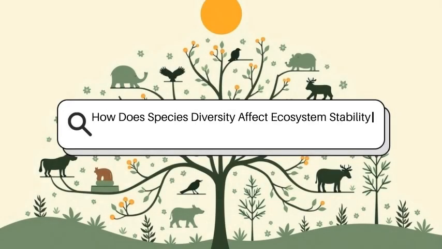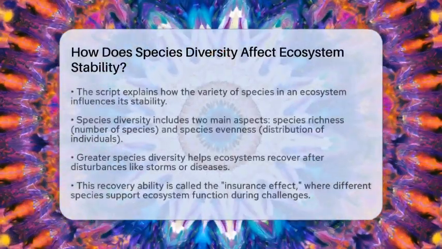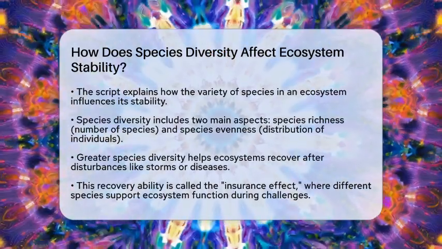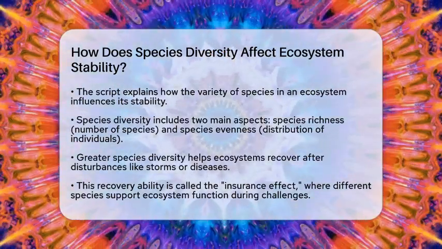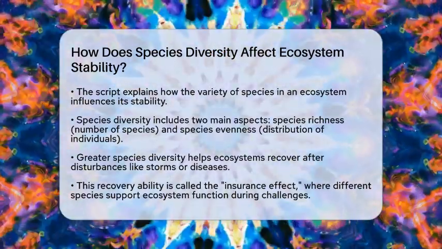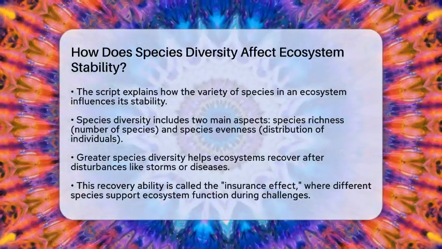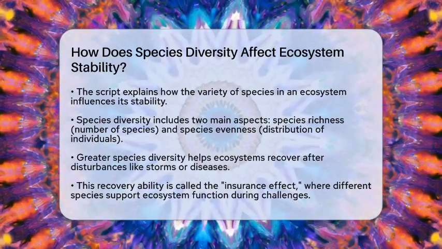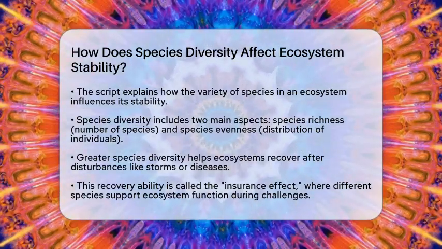How does species diversity affect ecosystem stability? Imagine walking through a lush forest or a vibrant coral reef. Have you ever wondered how the variety of life around you keeps these places healthy and strong? Well, the number of different species and how evenly they are spread out play a big role in keeping ecosystems